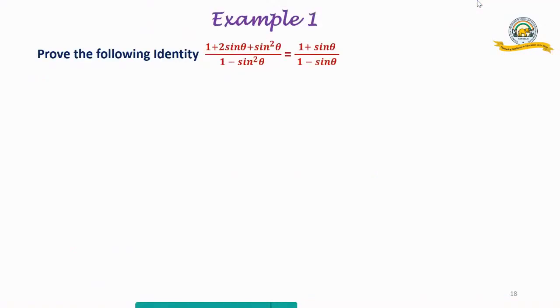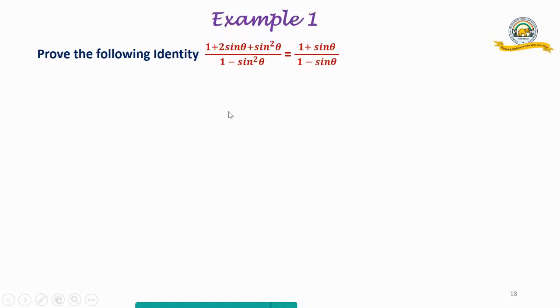Now, we are going to prove an identity. Let us see how to prove this identity. We have (1 minus 2 sine theta plus sine square theta) upon (1 minus sine square theta) equal to (1 plus sine theta) by (1 minus sine theta).